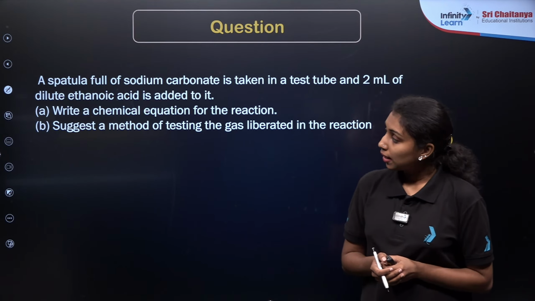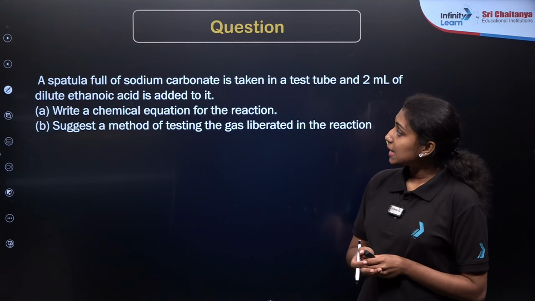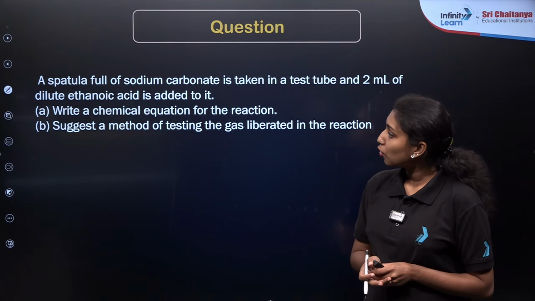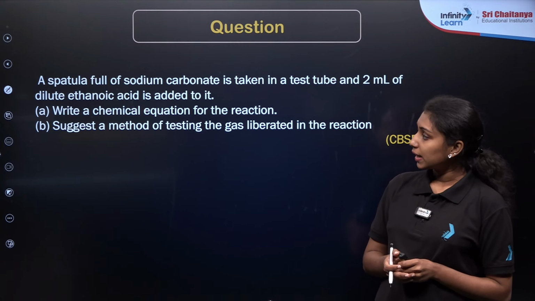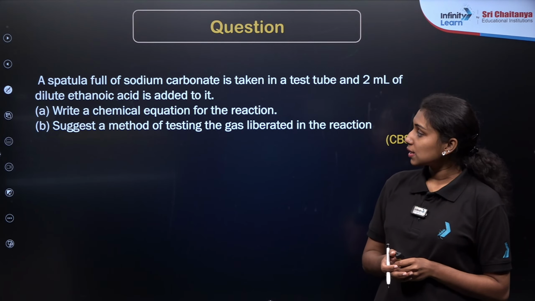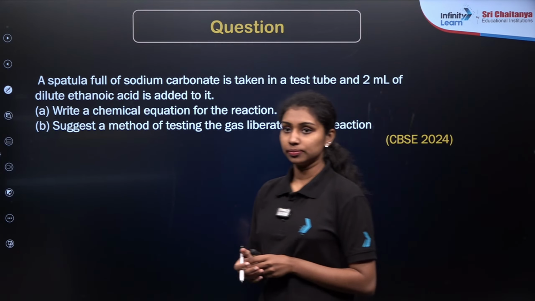Here is the next question. A spatula full of sodium carbonate is taken in a test tube and 2 ml of dilute ethanoic acid is added to it. Write a chemical equation for the reaction and suggest a method of testing the gas liberated in the reaction.